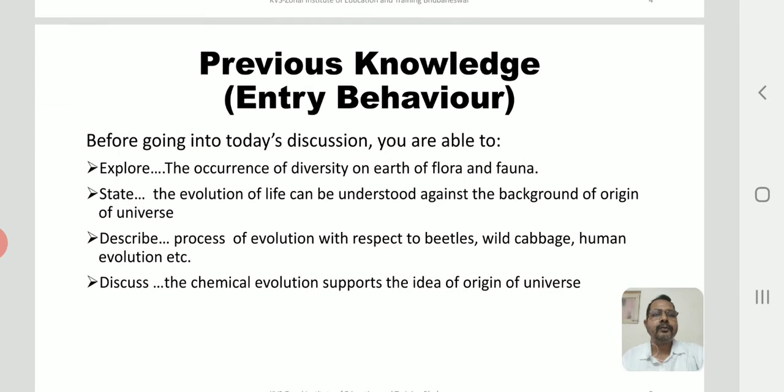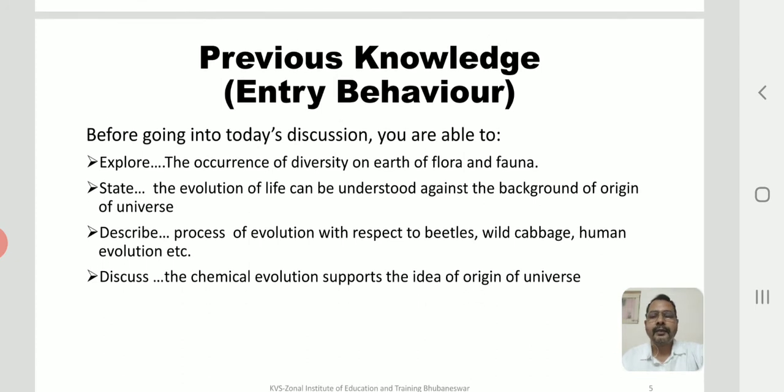Now, before we go into this session 1, just to recall your knowledge of evolution from the previous classes, right? In class 10th you have heard and learnt about evolution, where you know about the diversity of living organisms on earth. Now we estimate about 1.7 to 1.8 million species are found on the earth today. So how did such great diversity of living forms originate on earth, right? It must not have happened in a year or a day or a month. It has occurred so gradually and slowly, isn't it?